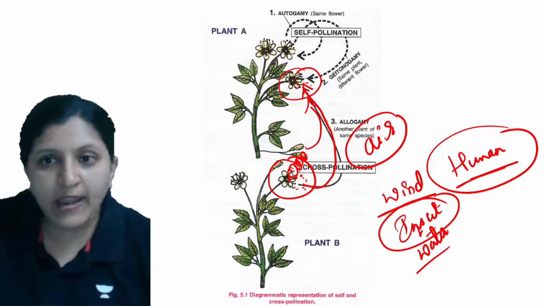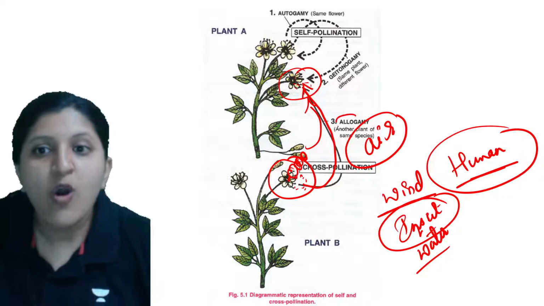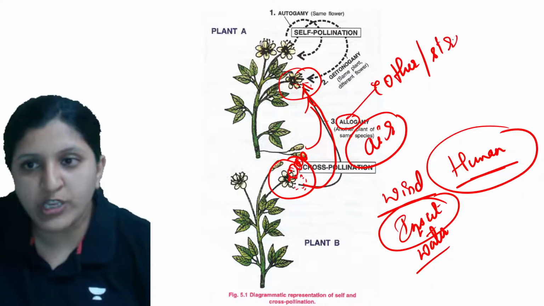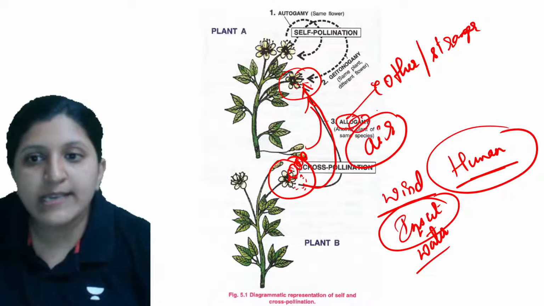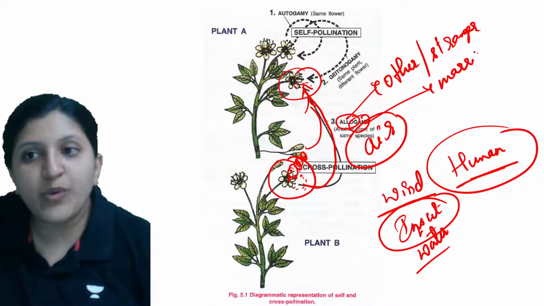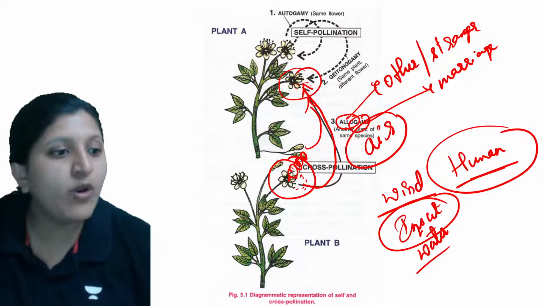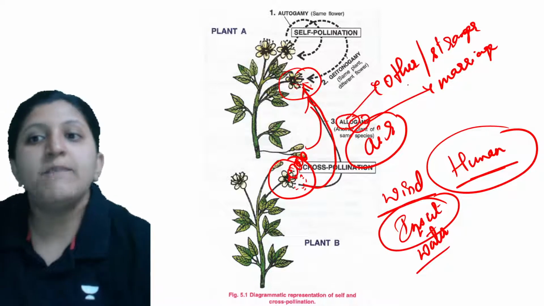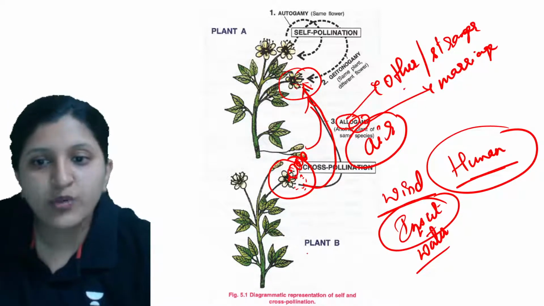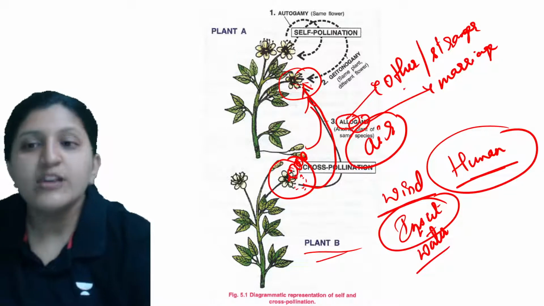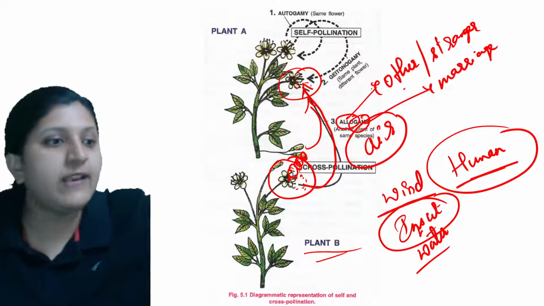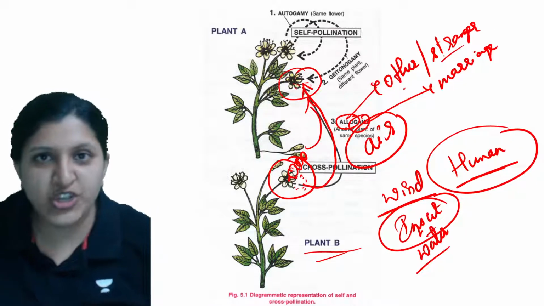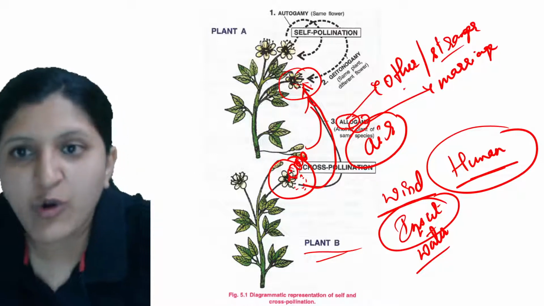So allogamy can occur. What is the meaning of allogamy here? Allo means other, or we can also say stranger. Stranger gamy is marriage. So stranger marriage, why do we say that? Because they do not belong to the same plant. They are different plants of the same species, and the transfer is occurring from plant A to plant B, or plant B to plant A. So it is completely another plant itself. It is a stranger pollination that we can see. I hope it is clear.